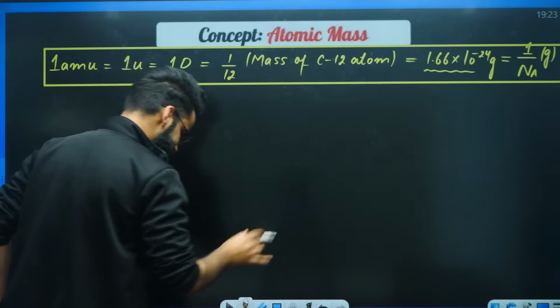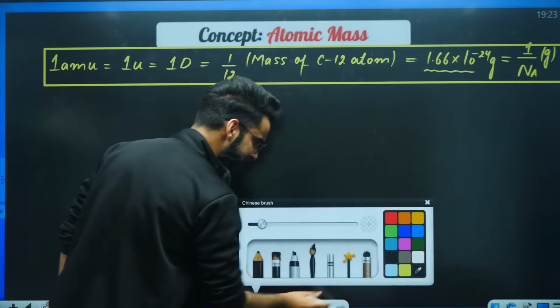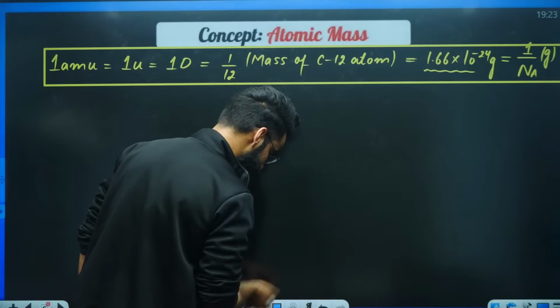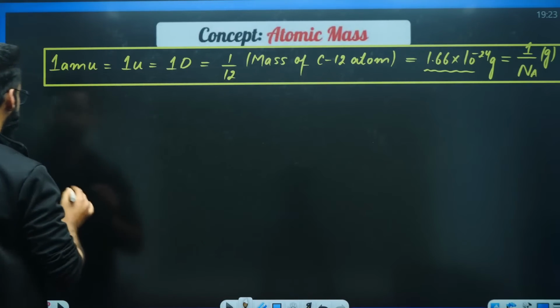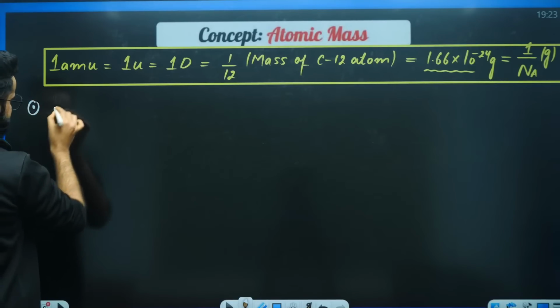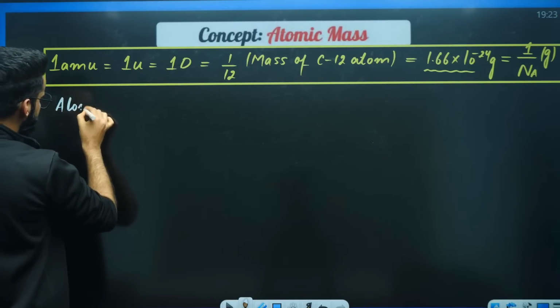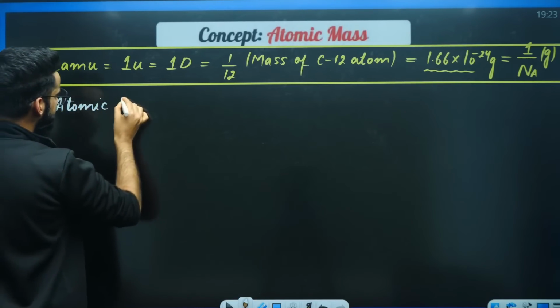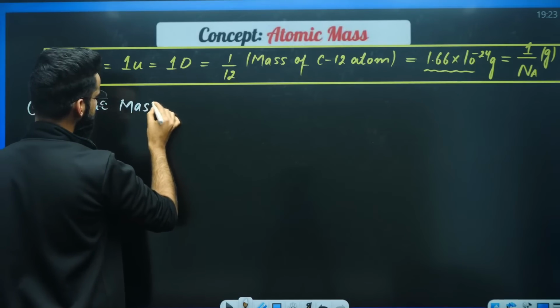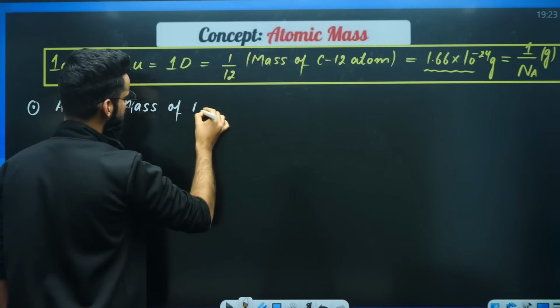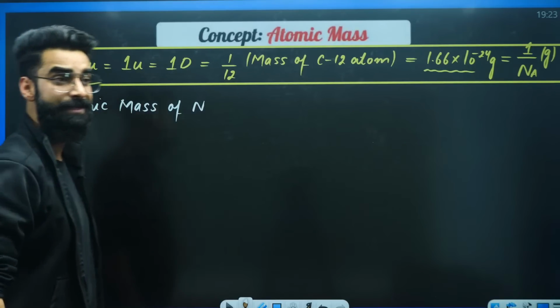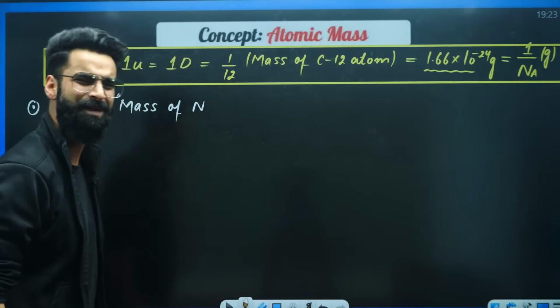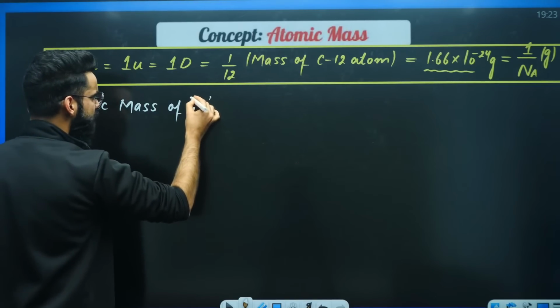Now, dear students, if you got things till here, let's make it a little more clear. For example, I'm writing a statement: atomic mass of nitrogen.